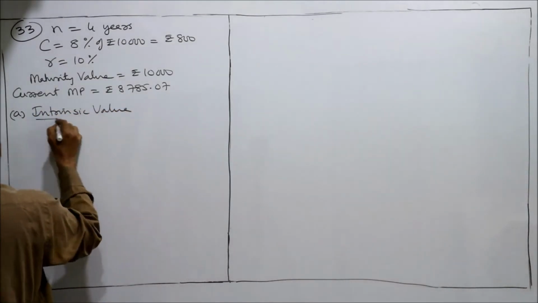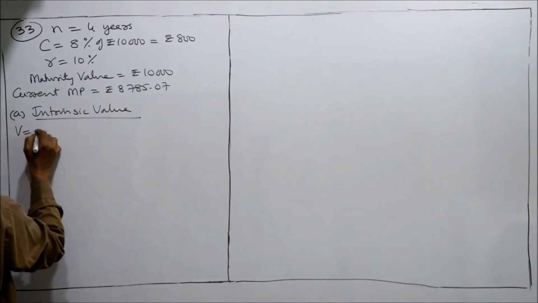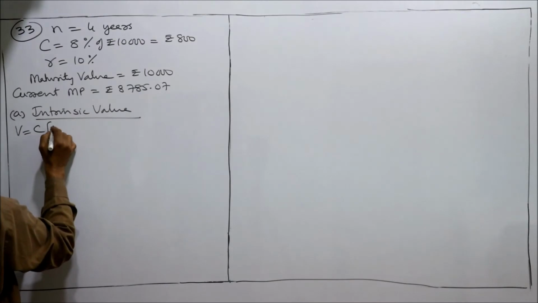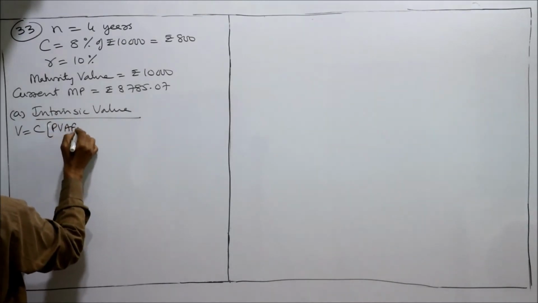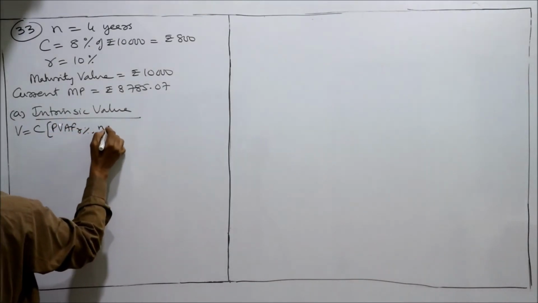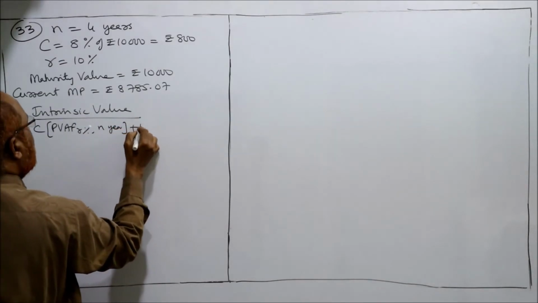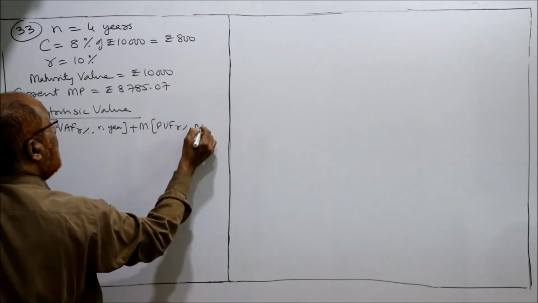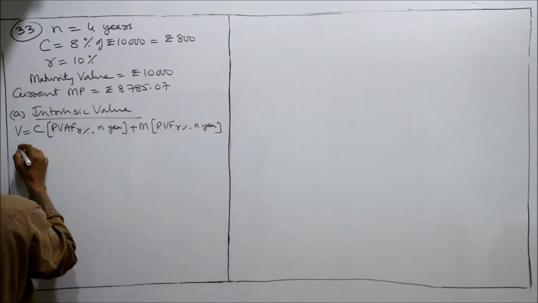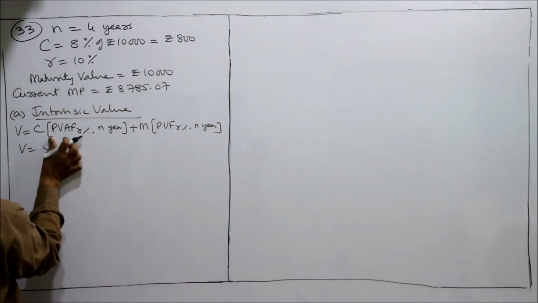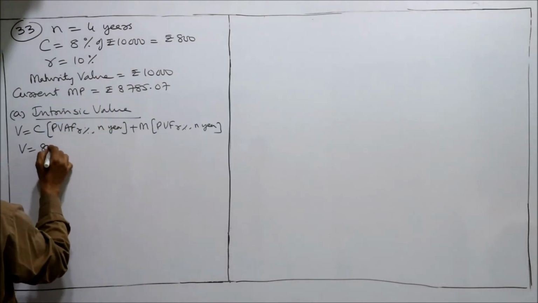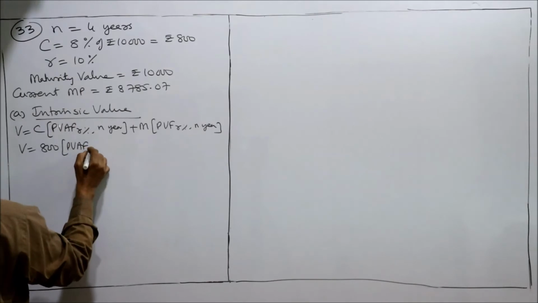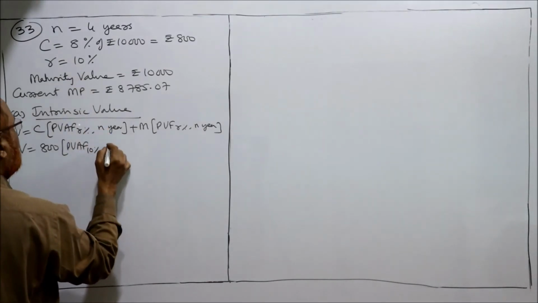Intrinsic value means present value. So V is equal to C into PVAF R% for N years plus M into PVF R% for N years. C, what is the coupon? 800. PVAF R, required rate of return is 10%. N is 4 years.